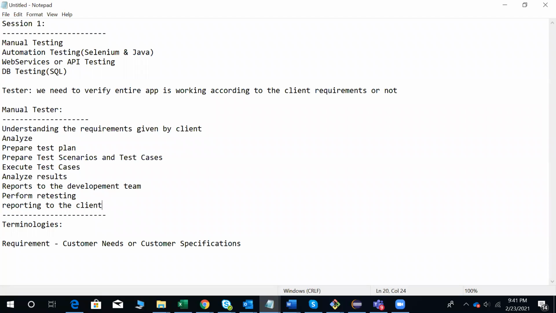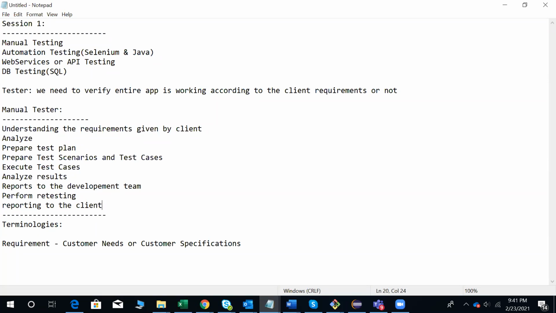Expected means, based on the requirement document, what you are expecting from the application. What is the actual result? Actual result is what the application is giving to you. That is the actual result. So whatever you are expecting and whatever the application is giving, if both are matching, then the test case will be passed. Else the test case will be failed.